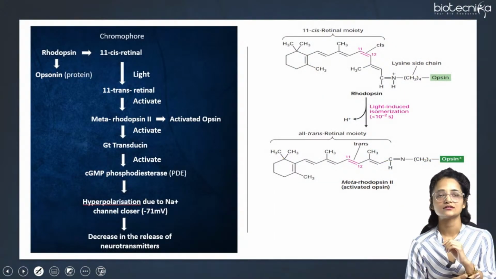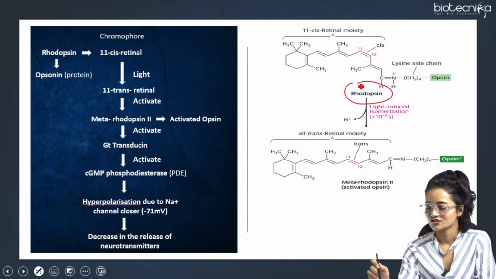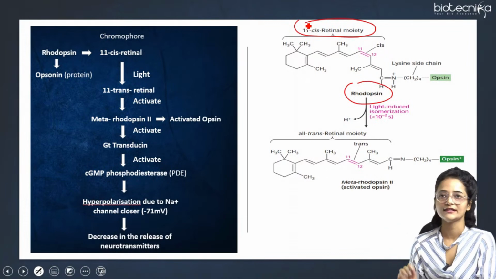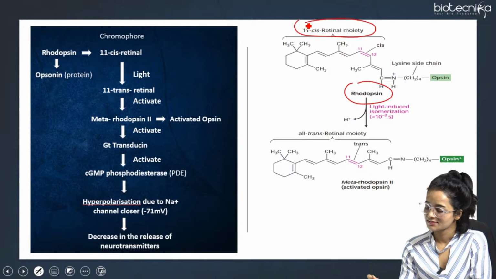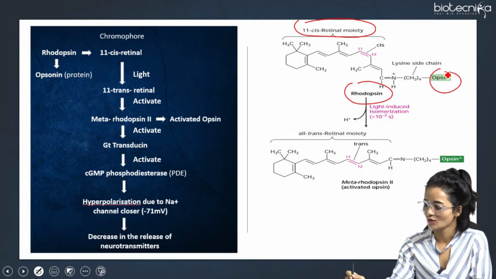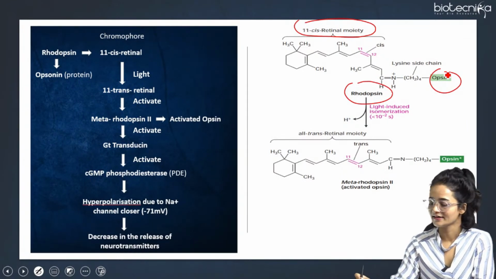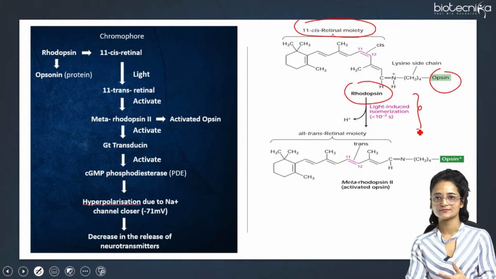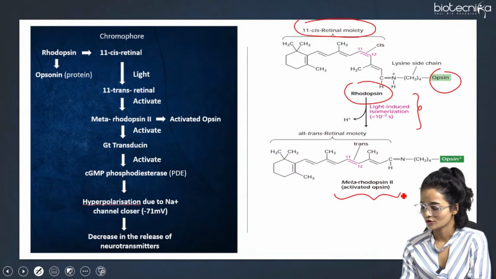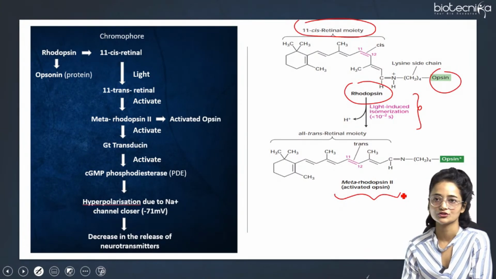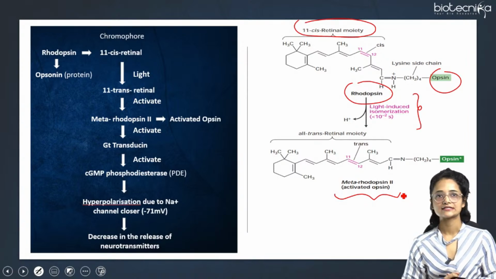So here is the general structure of rhodopsin, which consists of the 11-cis retinal moiety. It is a pigment chromophore, and this is the structure of the opsin. It is covalently linked to the opsin, and when it gets activated in the presence of light, light-induced isomerization takes place, and this 11-cis retinal gets converted into metarhodopsin II. So rhodopsin gets converted into metarhodopsin II, and here the opsin protein gets activated, right?